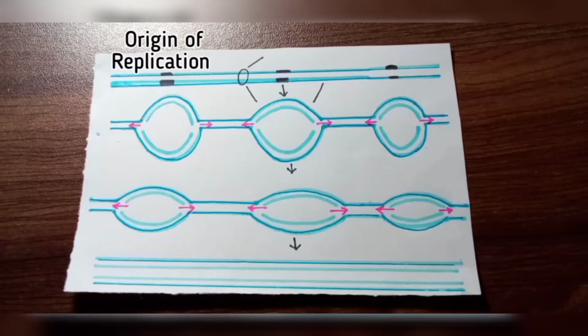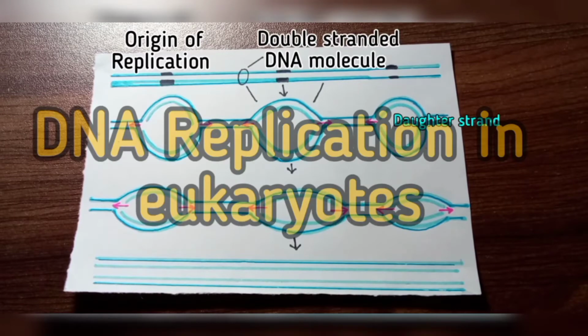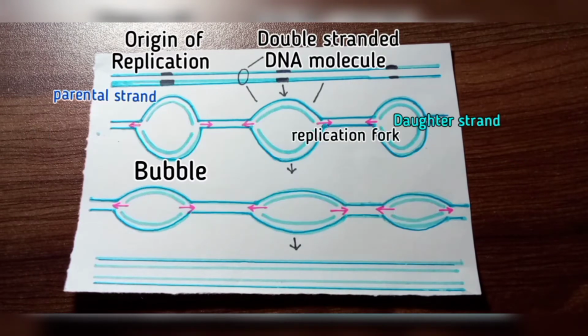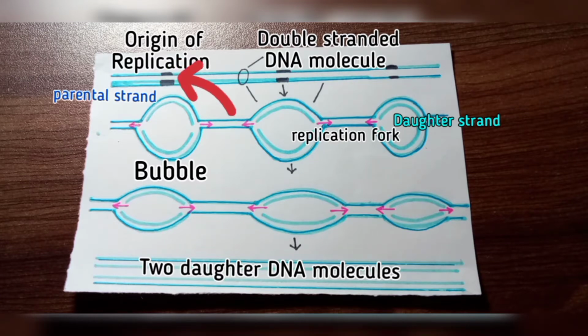In fact, eukaryotic chromosomes replicate efficiently and relatively quickly because DNA replication is initiated at many origins of replication throughout the genome. At each origin of replication, DNA unwinds to single strands and replication proceeds bidirectionally.